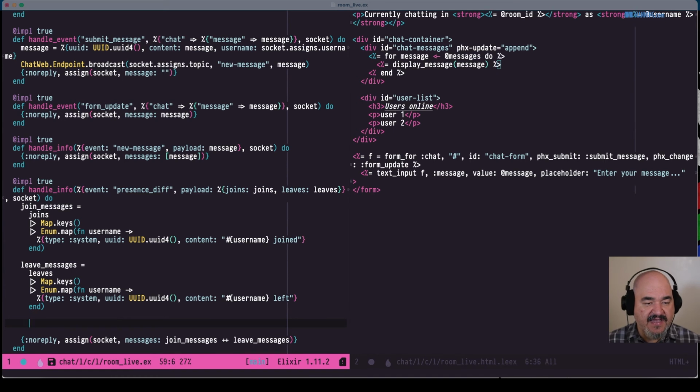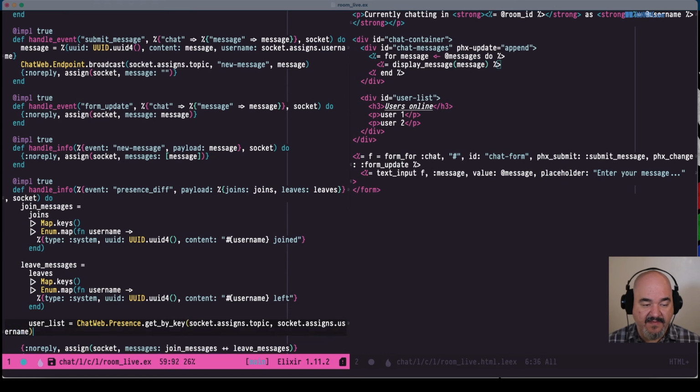So let's use that in this handle info presence diff, because the time we need to update the user list is the time when the presence diff comes through, right? Because anytime a user leaves or joins, this presence diff message will be sent, and that's when we need to update our list. So let's just bind this to user list equals ChatWeb.Presence, and then get by key was the function name. And again, we do have the socket, which also has the assigns. So we have the topic in there. And also in there, we have the username of the current user who owns the socket.